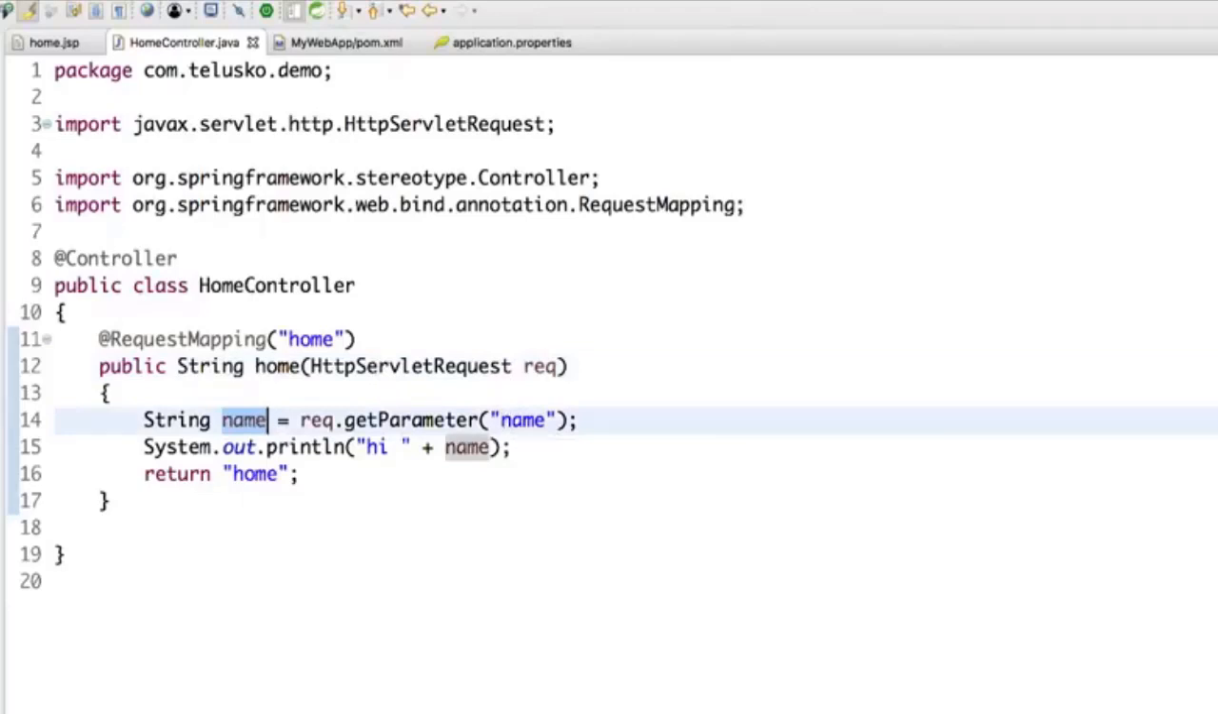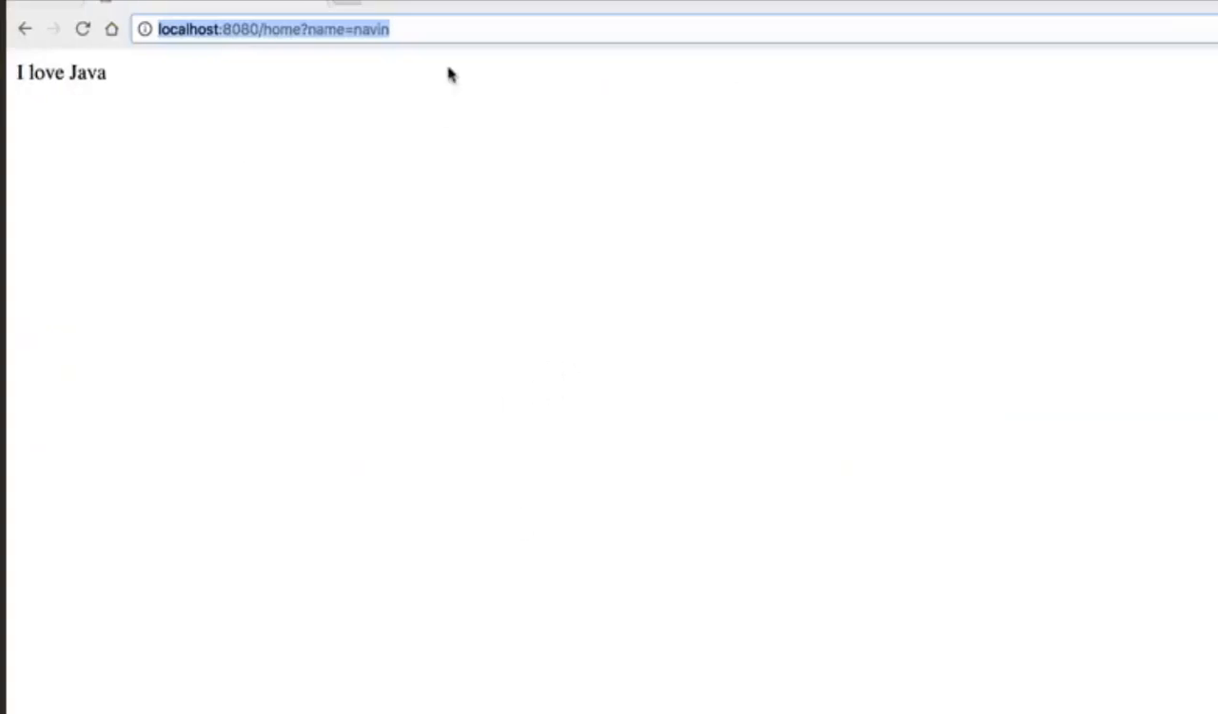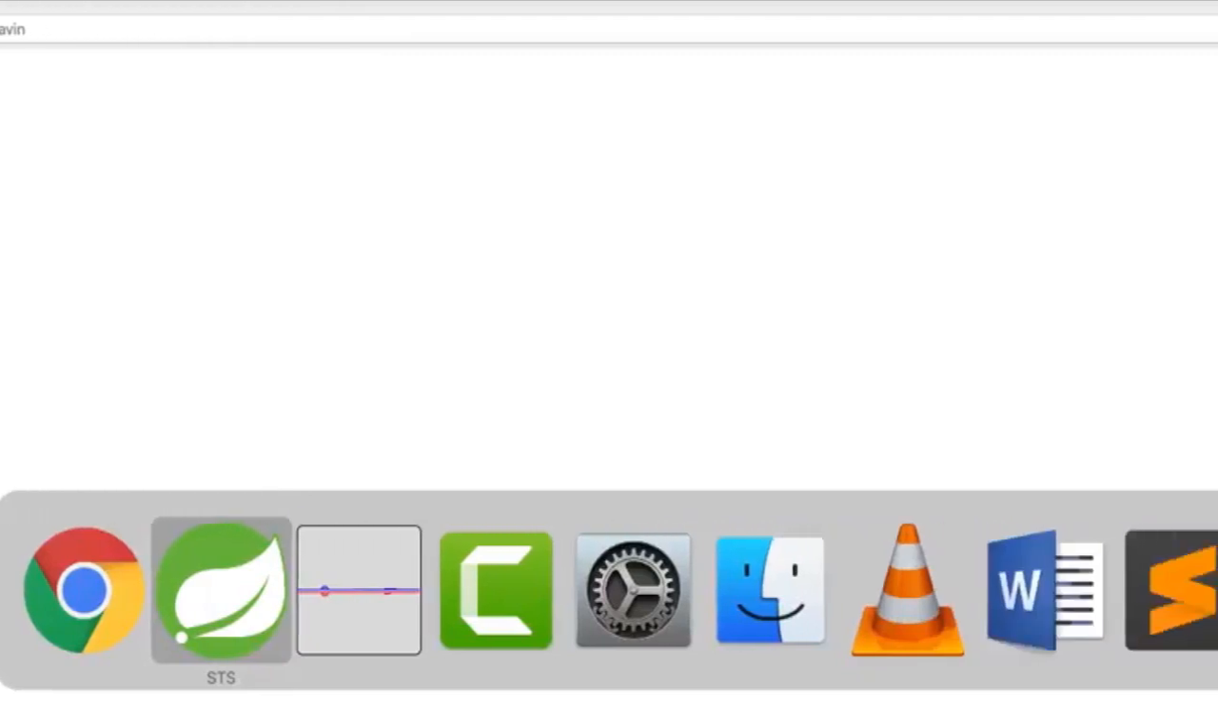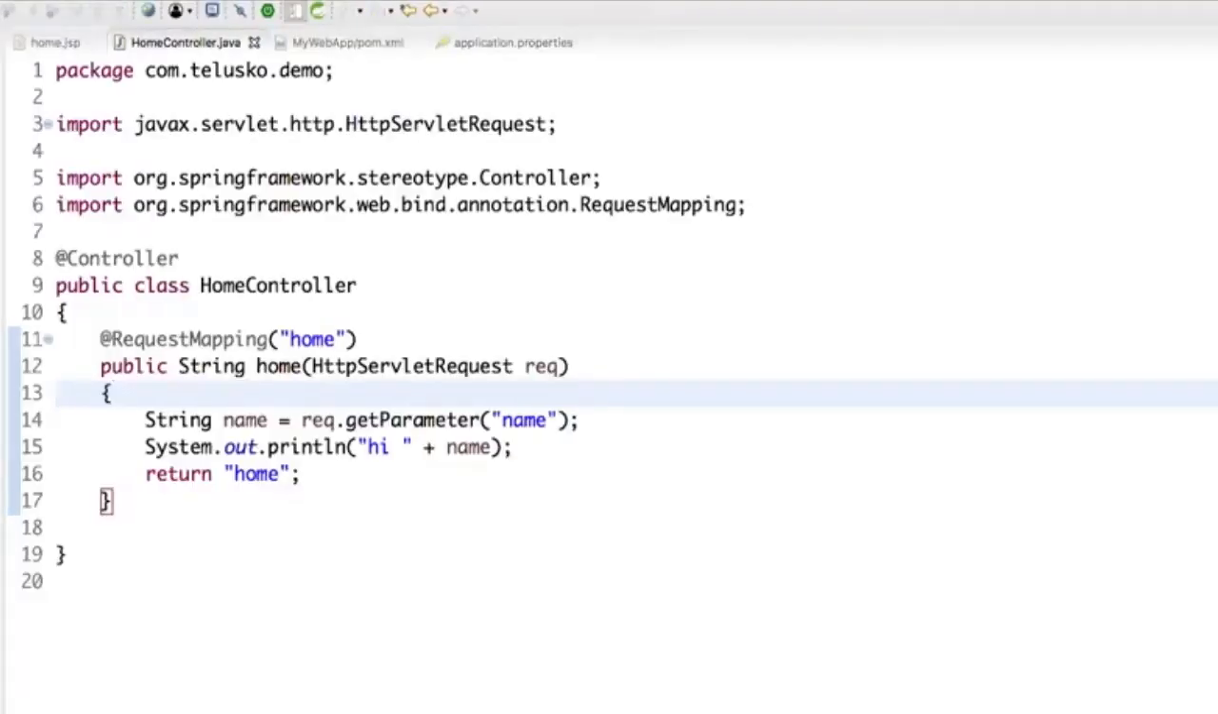If I want to run this code, I will just relaunch it. Okay, now I will go to my browser. And if I press enter, of course, there will not be any change here. It will print welcome. There's no name here. But let's verify the console because I'm just printing on the console. So if I go back to my console here, you can see we got hi Naveen. So at least the data is coming from the client to the server.